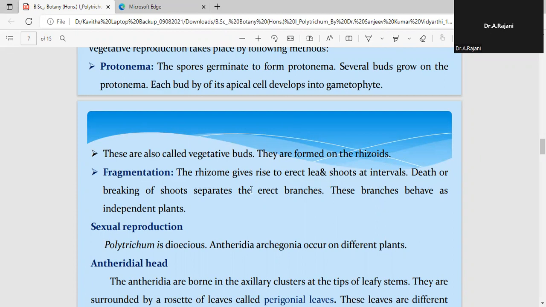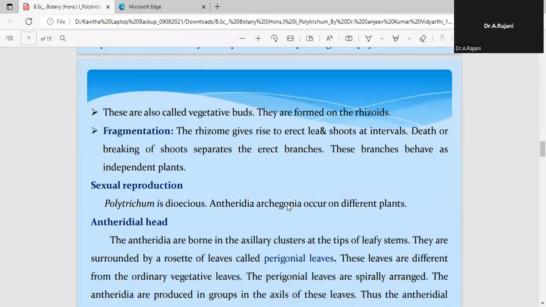Generally, the rhizome, we already discussed this, gives rise to erect leaf shoots at intervals. So with the death and decay or the breaking of the shoots, when the erect branches get separated or detached from the main plant, if they have the capacity to develop rhizoids and behave as an independent plant, then the process we call fragmentation. So this is about vegetative reproduction.